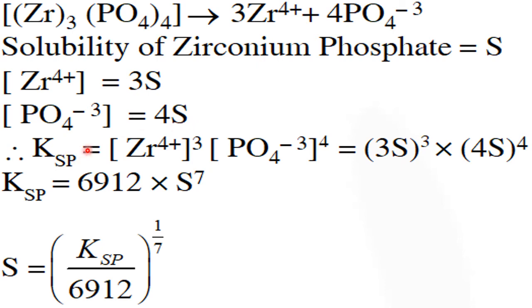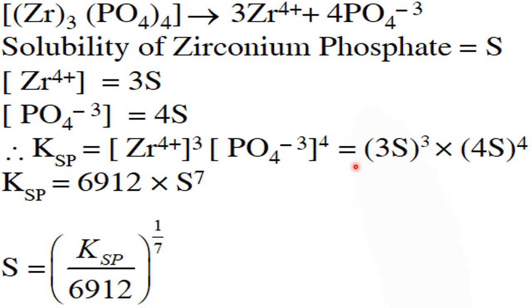So what is the KSP? KSP is the concentration of this into the concentration of this one, each raised to its stoichiometry. For aA plus bB equal to cC plus dD, that I told in the previous section. In the same way, it is zirconium ion to the power 3 and phosphate ion to the power 4. These 3 and 4 indicate those many moles. So it is 3s, 3 moles of zirconium, and 4 moles, to the power 3 and 4.